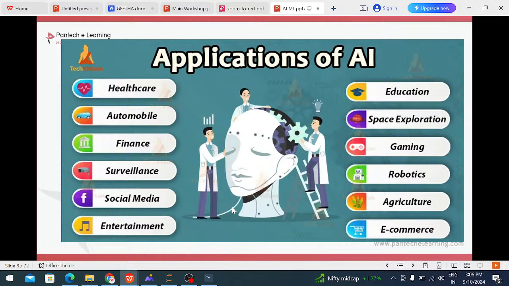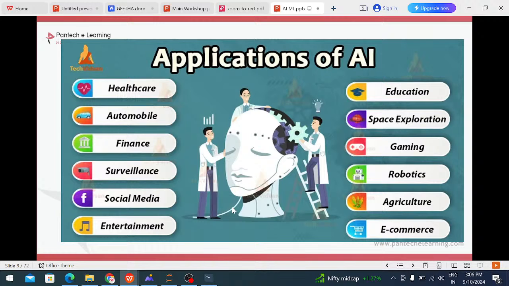If a person's health is not good, for example, they say, I am sick, I have a fever, and these are the symptoms, then the chatbot suggests some medicine. That type of chatbot is used in healthcare.